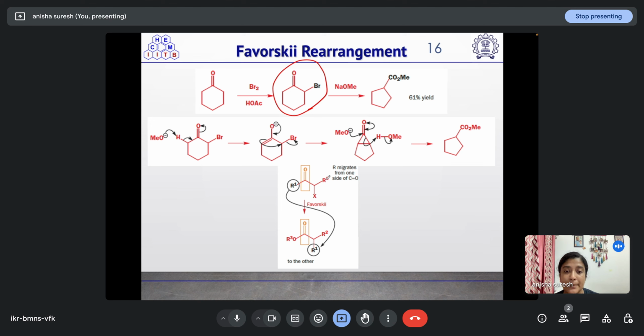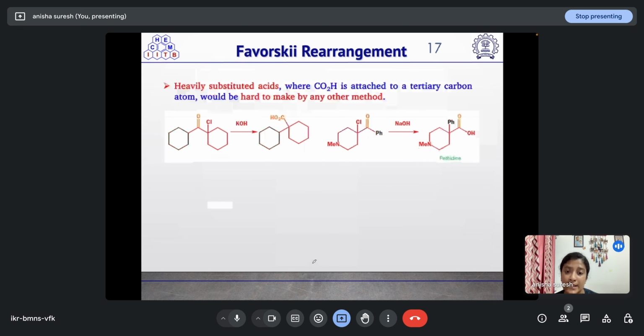So what is taking place in Favorskii rearrangement is that the R group that is present here migrates from one side of the C=O bond to the other side. So this is what is basically taking place in Favorskii rearrangement.